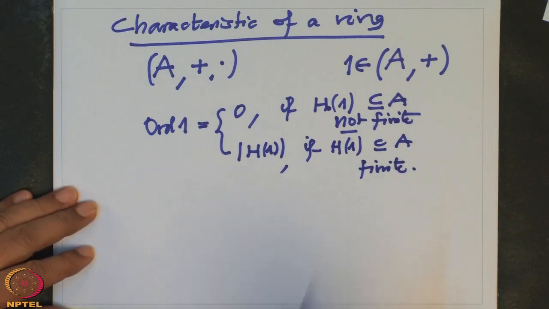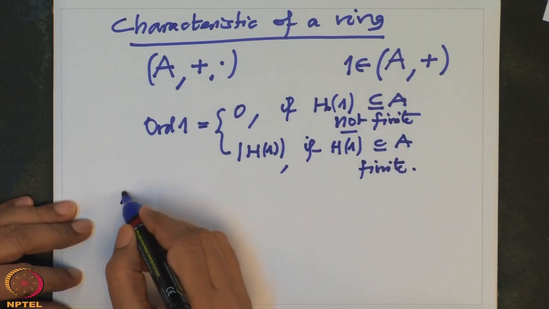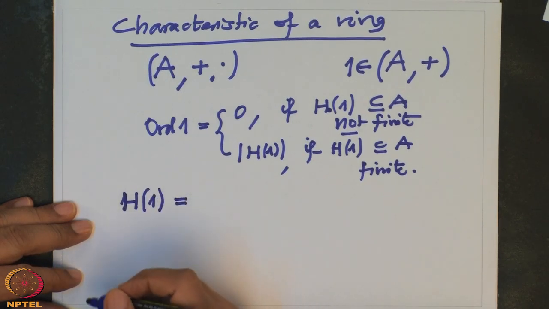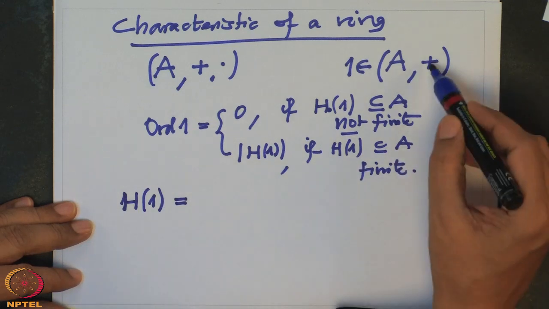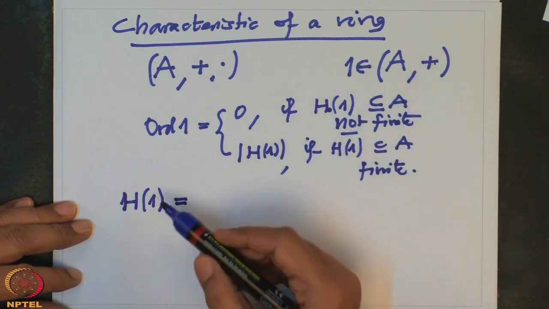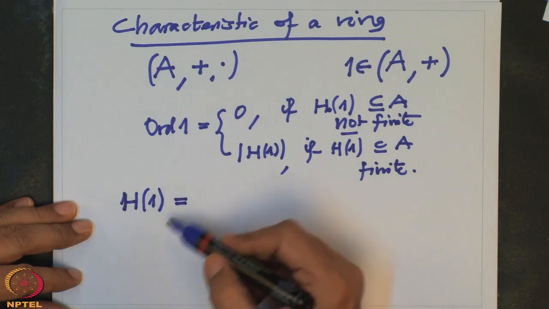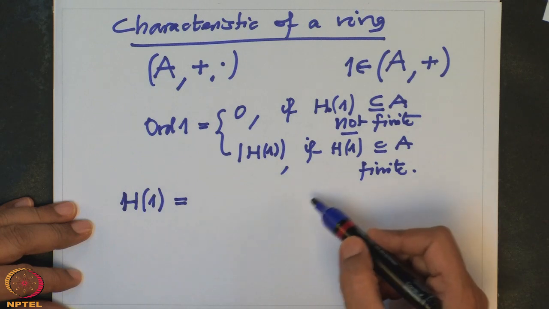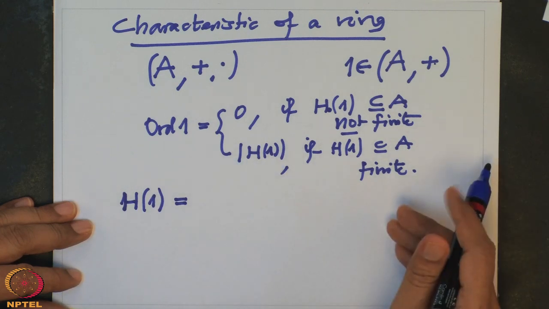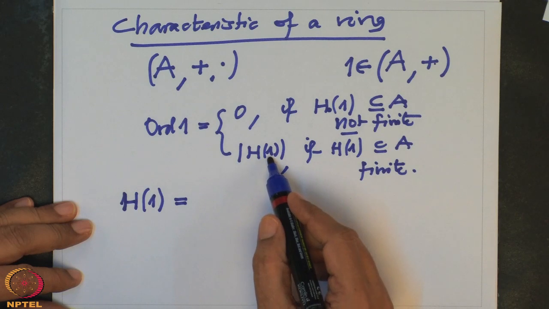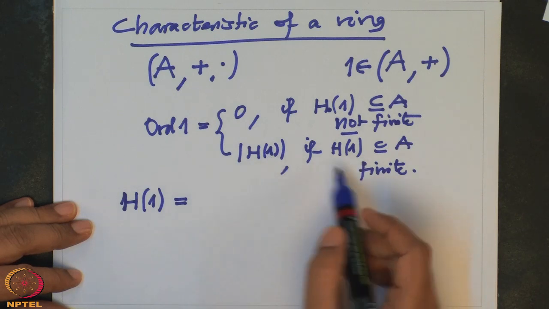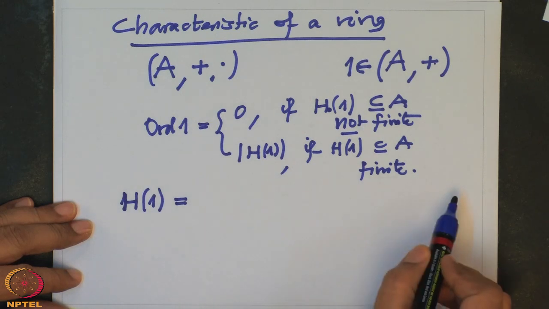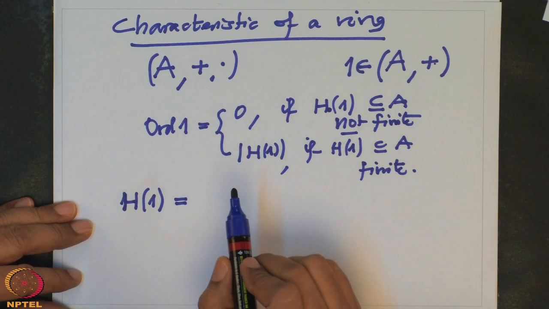Let us see what H1 is. H1 is the subgroup generated by 1. That means you have to remember the binary operation is plus, so you have to keep adding 1. So if this was finite, after adding 1 sufficiently many times, it will become 0. That is the case when H1 is finite. Never becoming 0 means no matter how many times you add 1, you will never get 0.